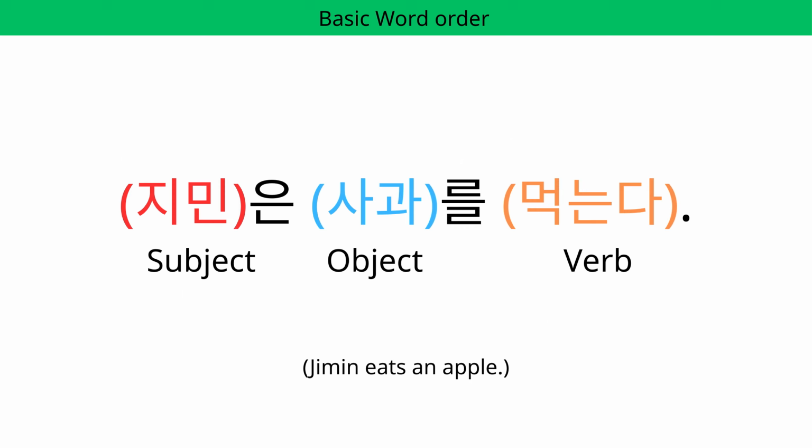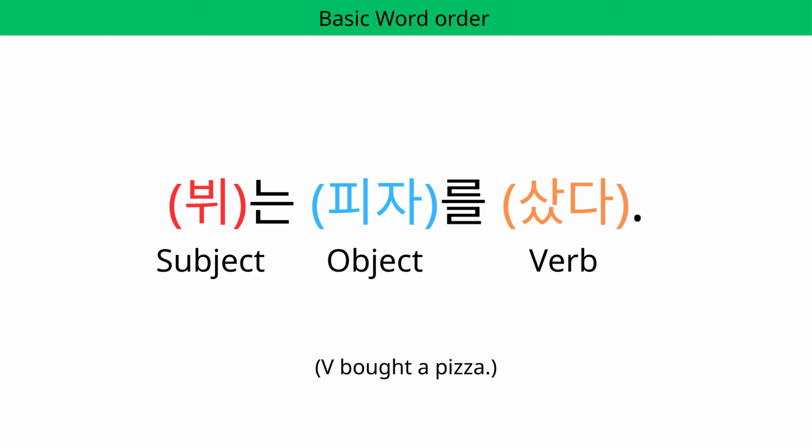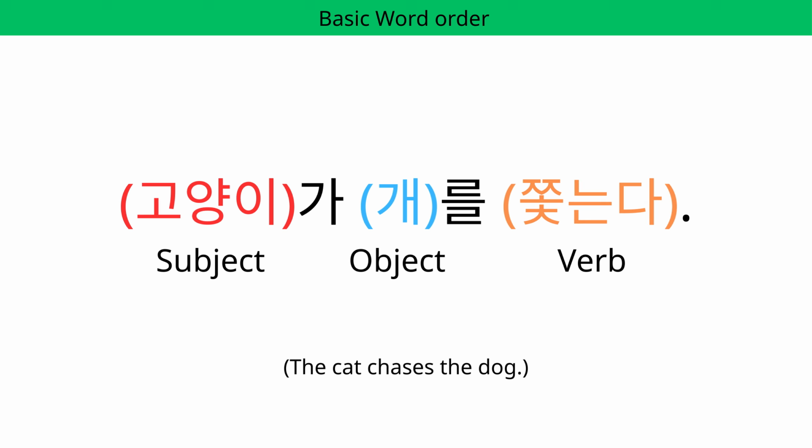Let's look at some examples. 지민은 사과를 먹는다. In this sentence, 지민 is the subject, 사과 is the object, and 먹는다 is the verb. You see? Subject, object, verb. Let's look at more examples. 비는 피자를 샀다. 고양이가 개를 쫓는다. So, it starts with the subject, then the object, and the verb comes at the end. It's not difficult at all.